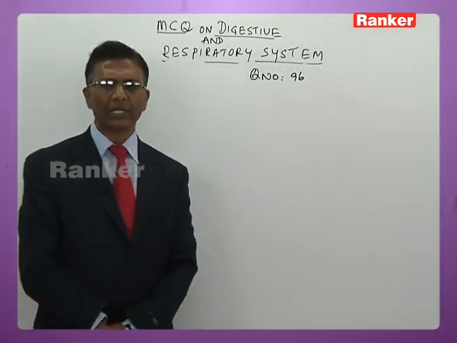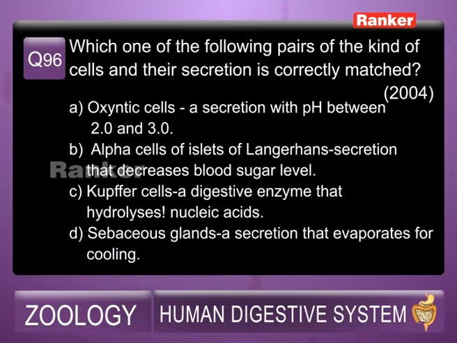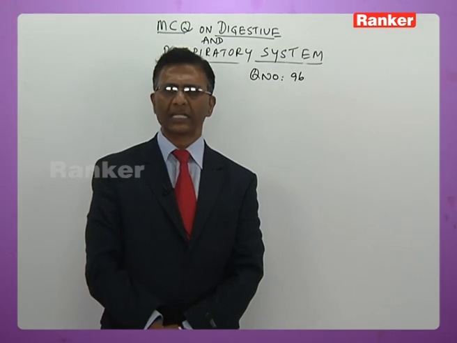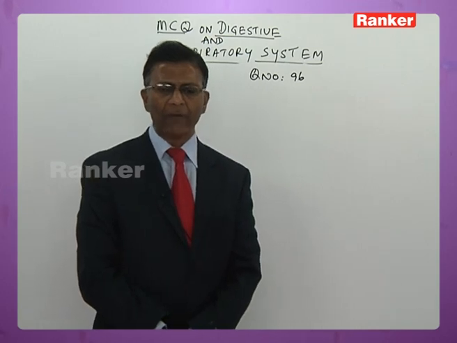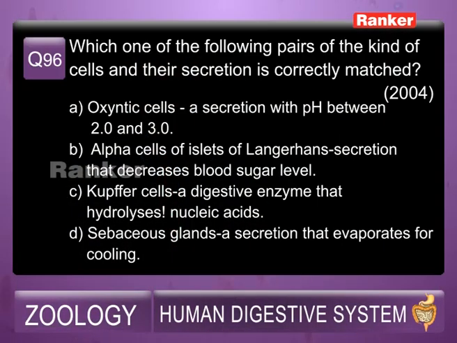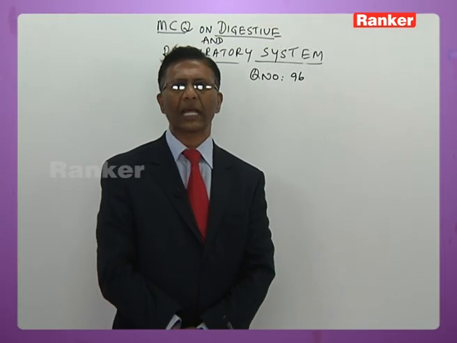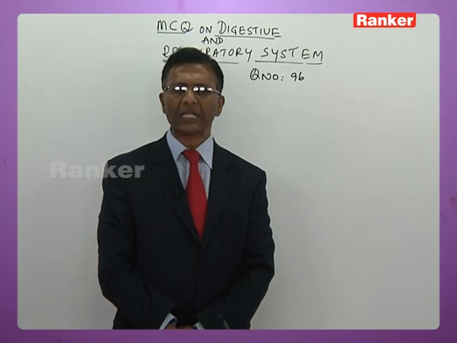Among these options, the first option: oxyntic cells, a secretion of pH between 2 and 3. Oxyntic cells secrete HCl, so the pH is nearly 2. B, alpha cells of islets of Langerhans secreting something that decreases blood glucose level, is wrong because alpha cells secrete glucagon, and glucagon always increases blood glucose level.